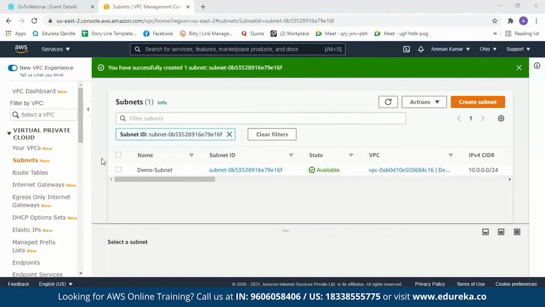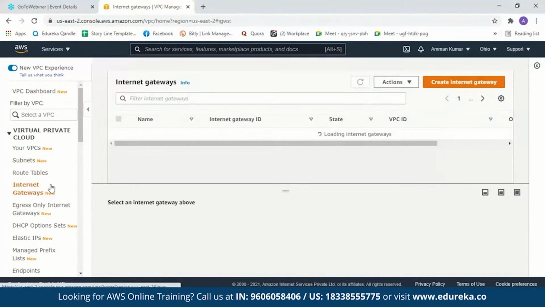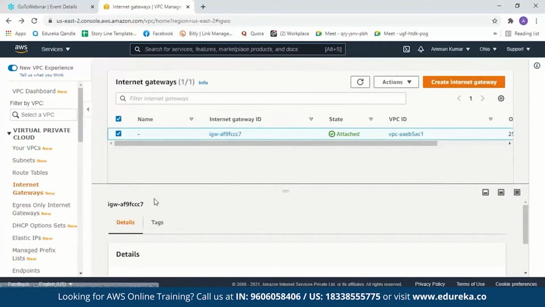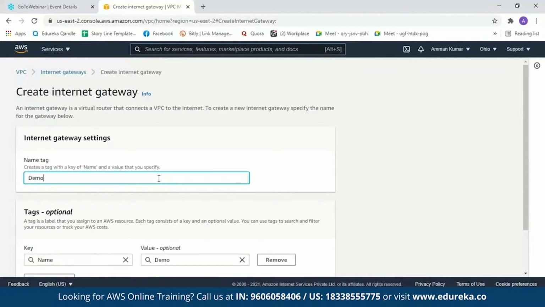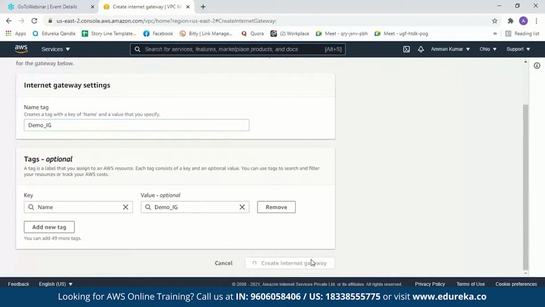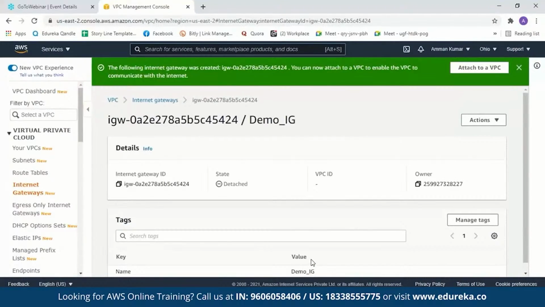Next we'll create our internet gateway. We'll get back to route table in a few minutes. Now as you can see, there is a default internet gateway, but we will go ahead and create our own internet gateway. So here it will ask us to name our gateway. Let's just name it demo internet gateway and just create our internet gateway. It is very simple.